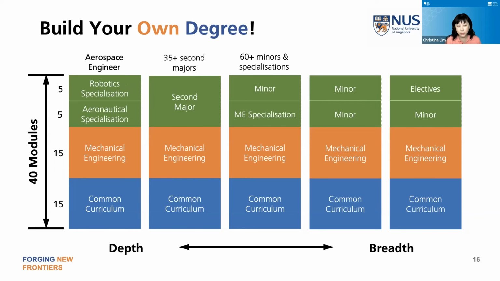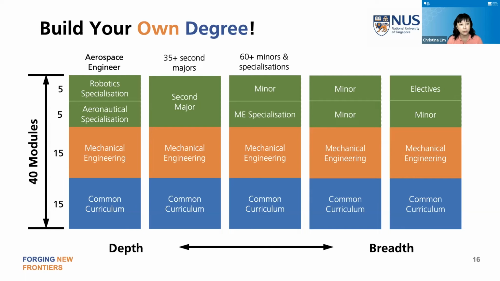Okay, so here, on this second slide, you can see that depending on what your interests are and where your passion lies, where your aspirations are, what you want to be in your career, we've just shown some examples of how you can actually go about doing that.